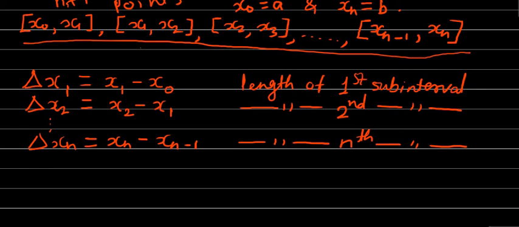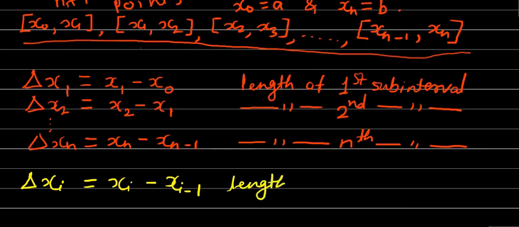If i is any number lying between 1 and n, then the length of the ith subinterval we will denote by the notation delta xi, and it will obviously be equal to xi minus xi minus 1. This is the length of the ith subinterval.